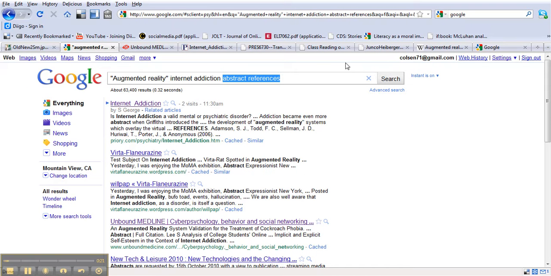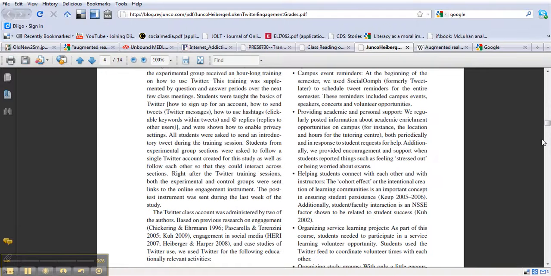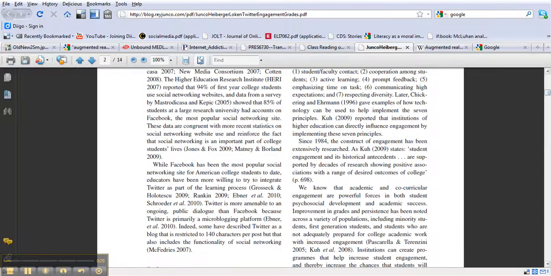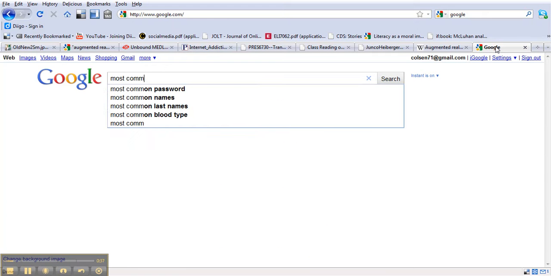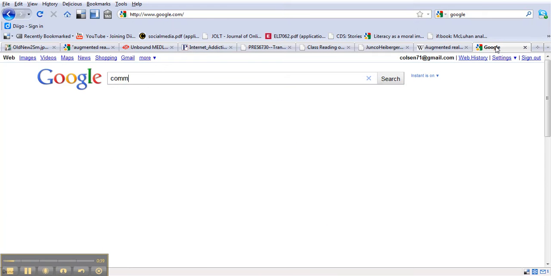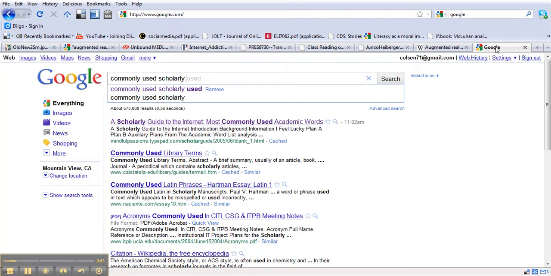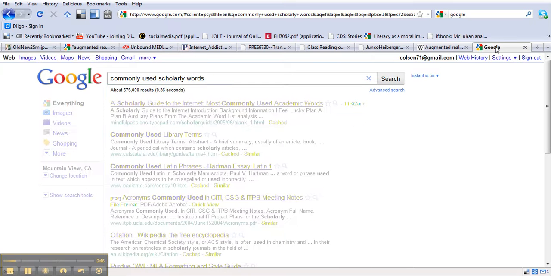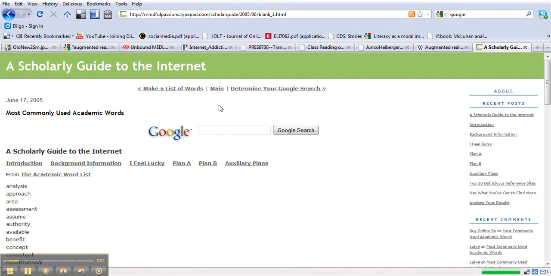And then my third suggestion is to just put some generic scholarly words into your Google search, and the result is going to be more scholarly results. So just simply most commonly used scholarly words. Now I did this earlier today. I typed in commonly used scholarly words, and ironically we have here a scholarly guide to the internet, most commonly used. And guess what this is?